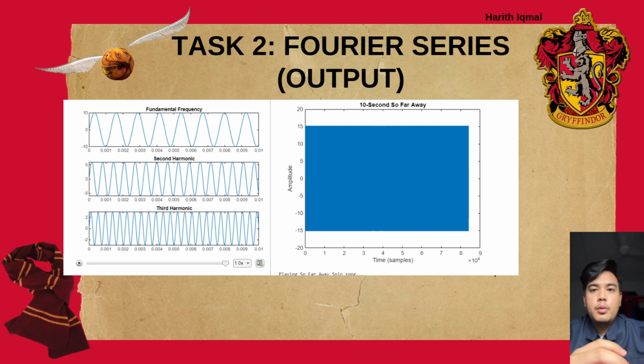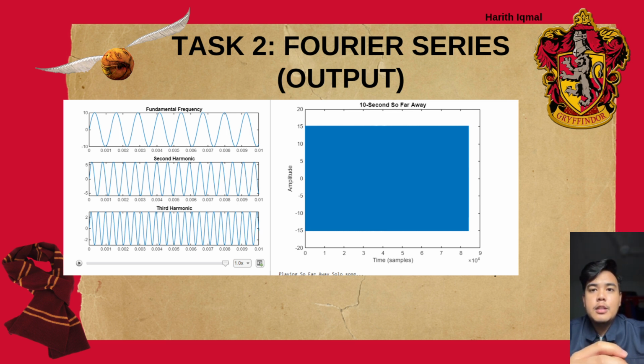The top three subplots show the harmonic structure of a single note. The first plot is the fundamental frequency, representing the main tone. The second plot shows the second harmonic, which is double the frequency, adding depth to the sound.